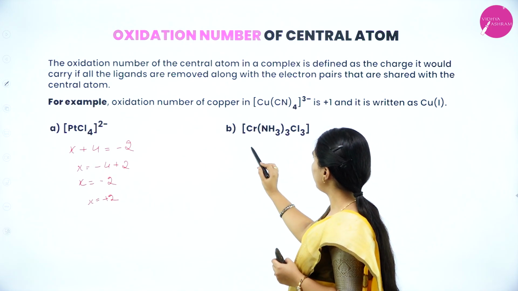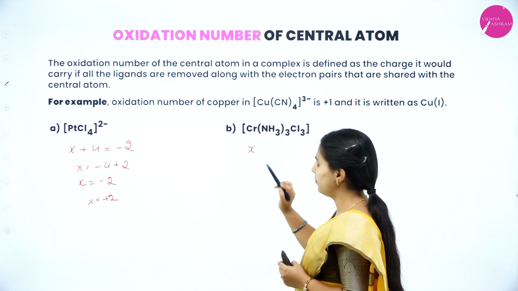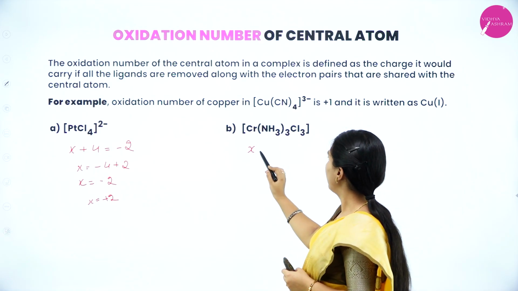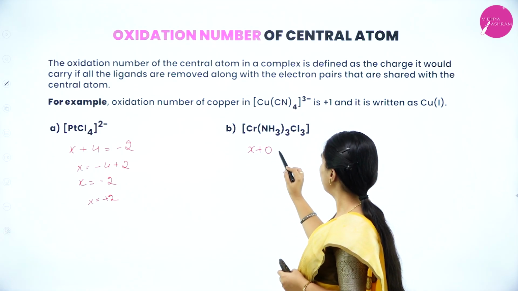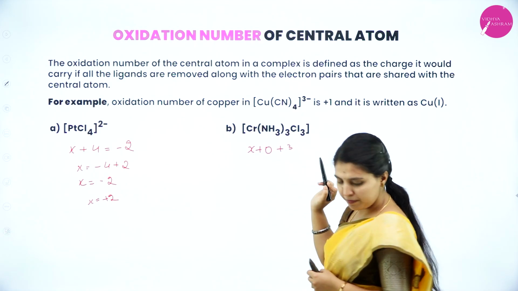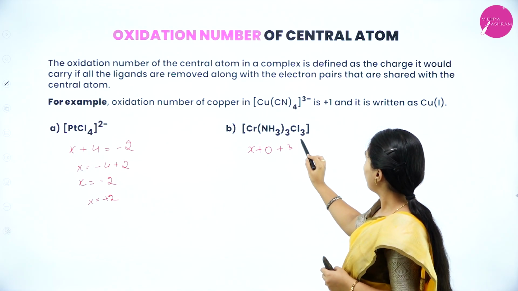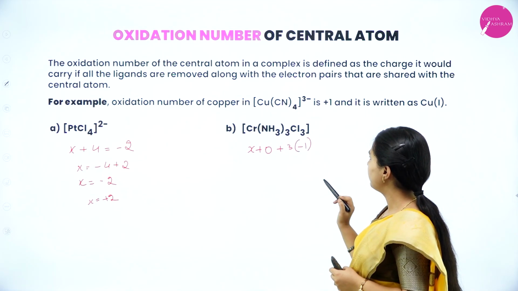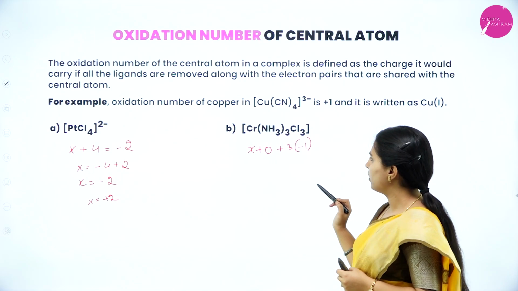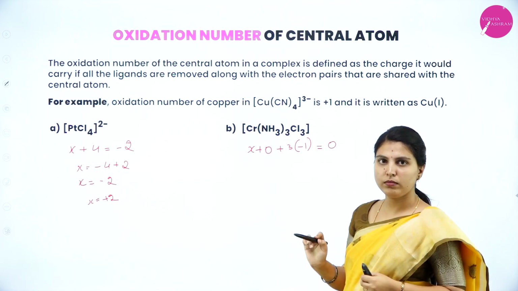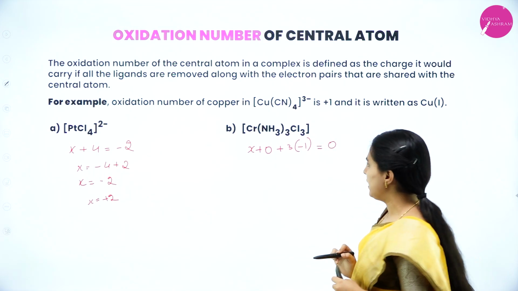Here we have to find out for chromium: x, ammonia is neutral so 0, plus 3 times chlorine, whose charge is -1, equal to 0. It should be equivalent to 0.